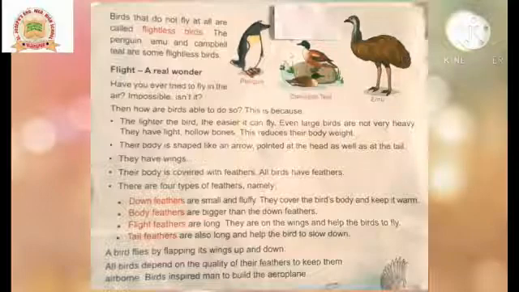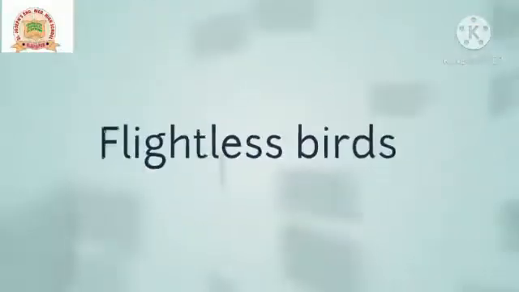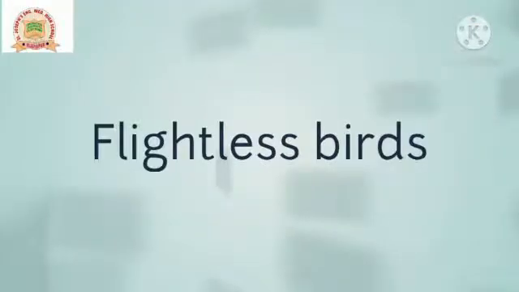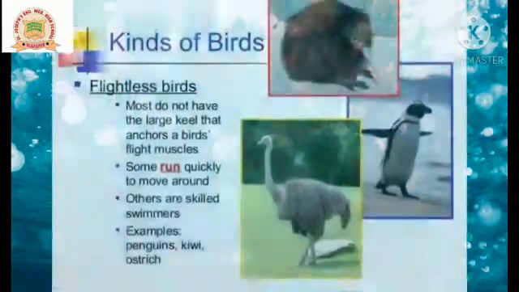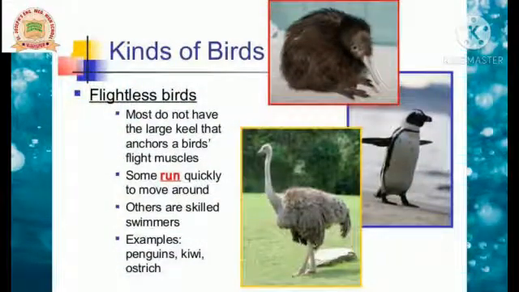Now, children, I will explain this whole para. So, listen carefully. First of all, I will explain about the flightless birds. What is meant by flightless? Flight means what? Fly. Less means no. Means the birds which cannot fly. The birds which do not fly are called flightless birds. See in the picture, the penguin, ostrich and kiwi. These are examples of flightless birds.